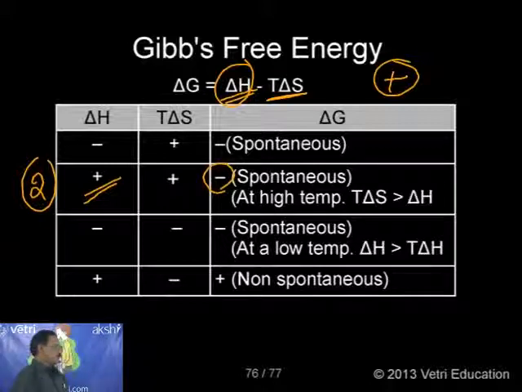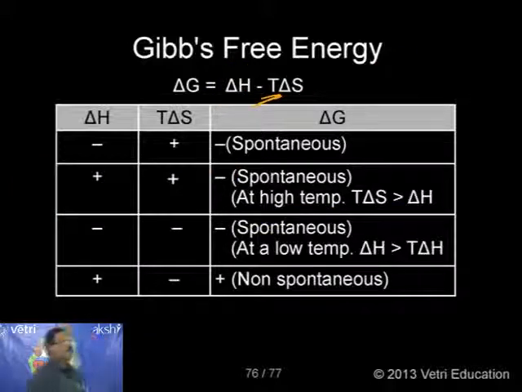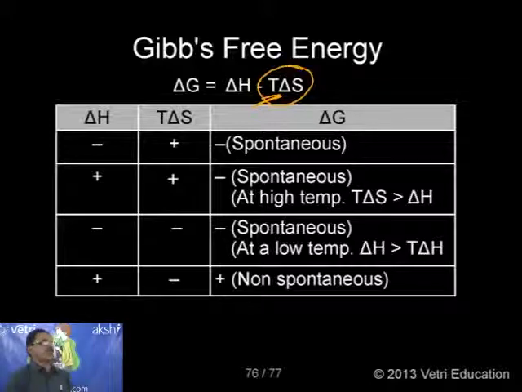When will the resulting delta G be minus? At a higher temperature. If the temperature is very high, automatically the T delta S value will be very high, so the minus T delta S value will be negative, and with delta H plus, it can result in a negative value.